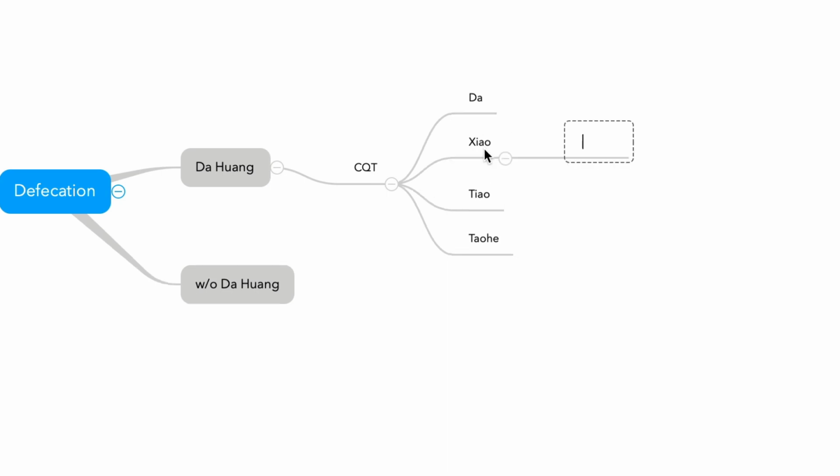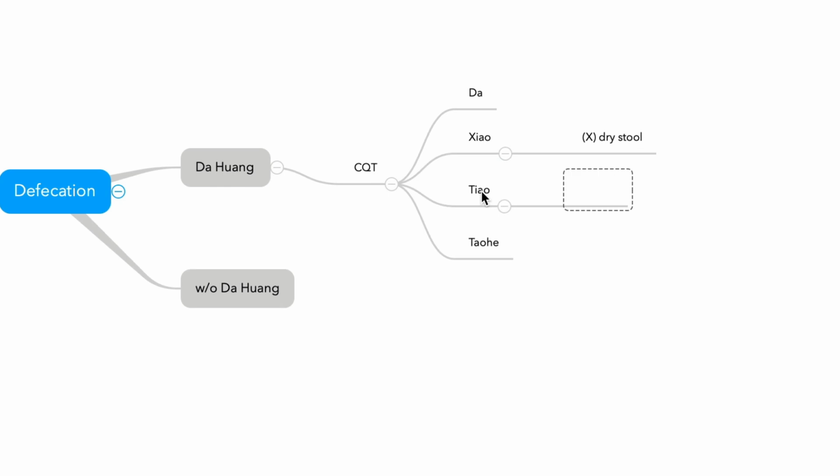Xiao Chengqitang treats distension and epigastric discomfort, but not dryness. So if the question gives you this dryness, Xiao Chengqitang is not the right answer. No dryness, dry stool. And Tiaowei Chengqitang treats the dry stool, but no distension.